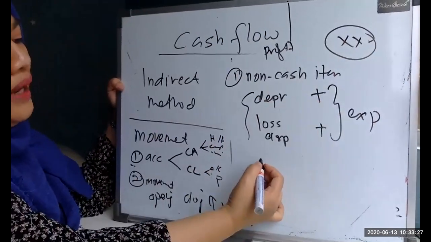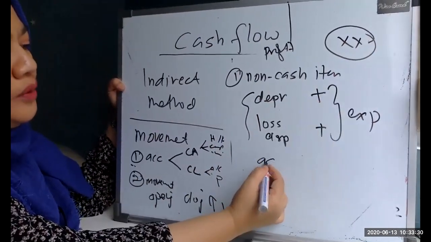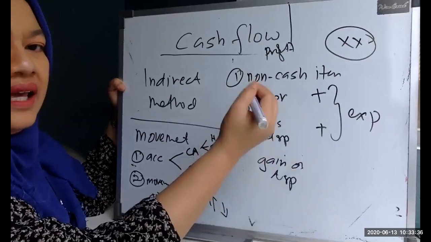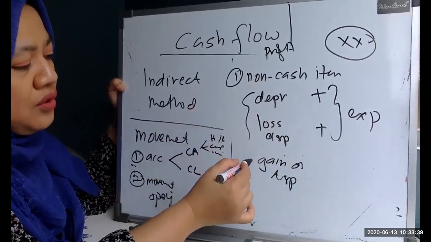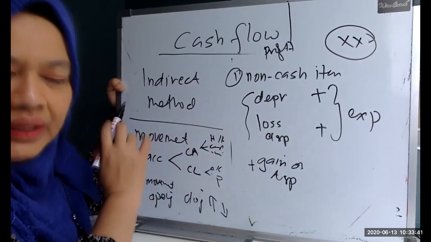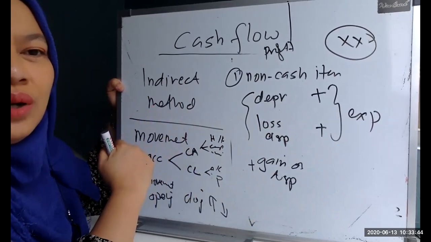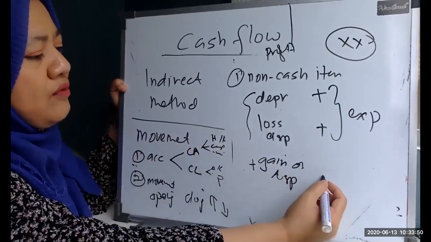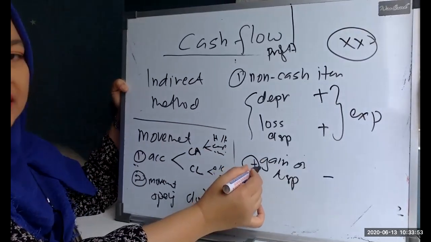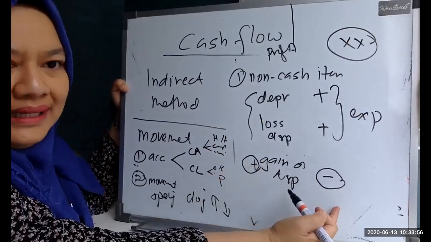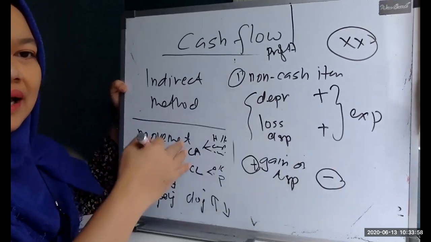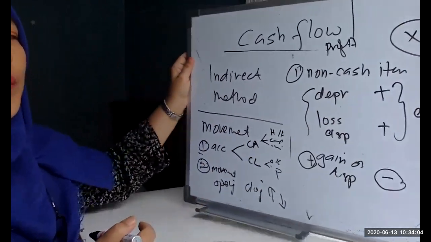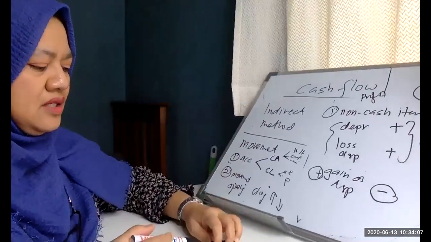But if you have an income which is non-cash, for example, a gain on disposal of your fixed asset, remember that in arriving at your profit, you added your gain. Gain is an income. But because you want to take out the non-cash item, you have to minus. Initially you added, so now you want to write it off, you minus. Then you take into account your current asset and current liability movement just now, whether plus or minus, and then you get your operating activities. So that is for your cash flow.